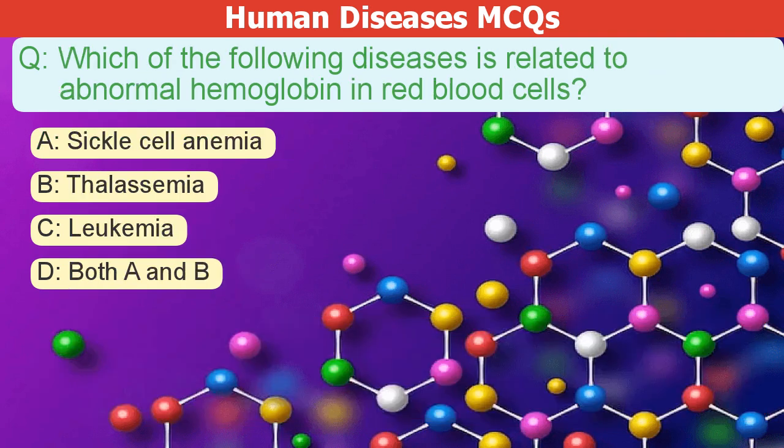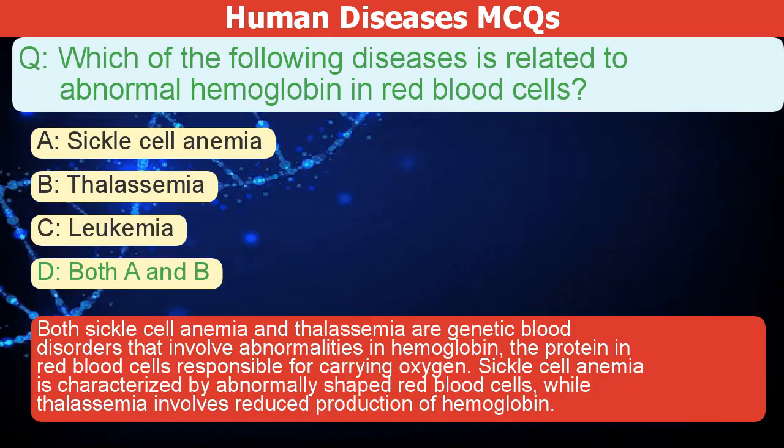Which of the following diseases is related to abnormal hemoglobin in red blood cells? A. Sickle cell anemia. B. Thalassemia. C. Leukemia. D. Both A and B. The correct answer is D.